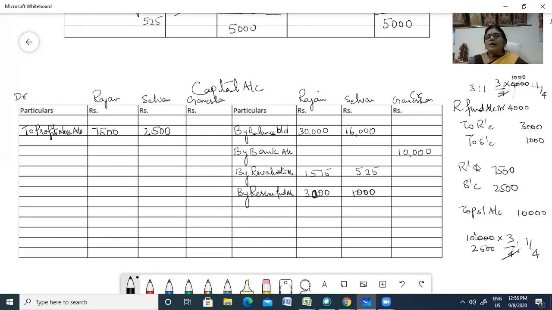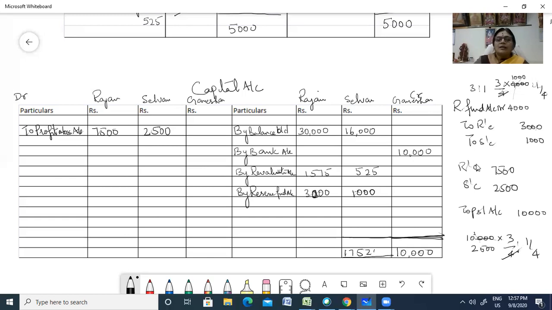Okay. So we have passed the reserve, we have passed the profit and loss, we have distributed the revaluation, and we have recorded the bank and the balance. I hope we have entered everything. I don't think we have left out anything. So now we can balance our capital account. You have a balance of 10,000 here. Now let us total this side. What do you have here?